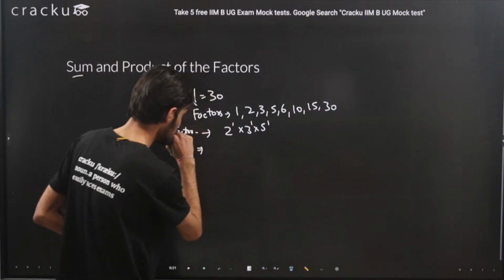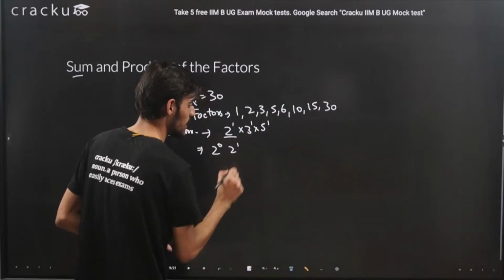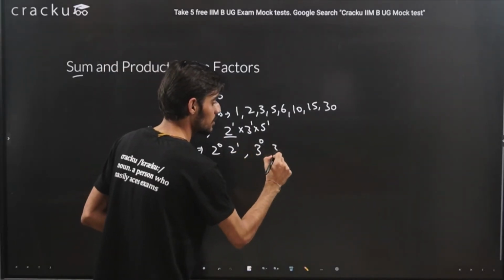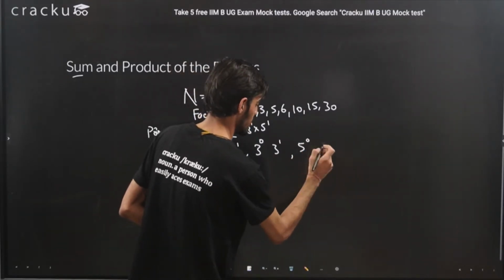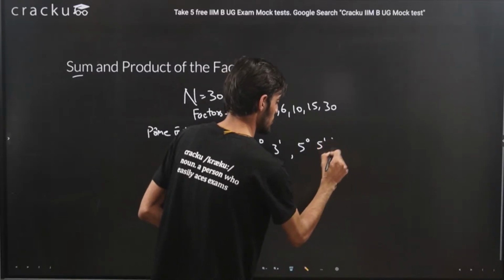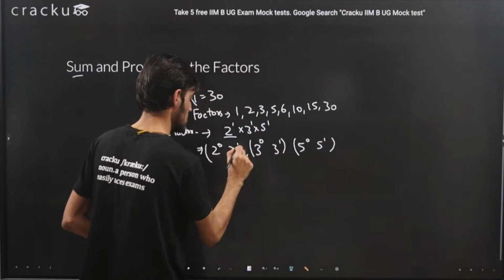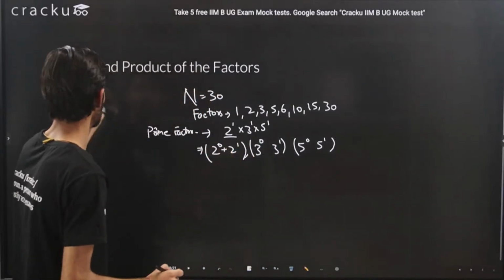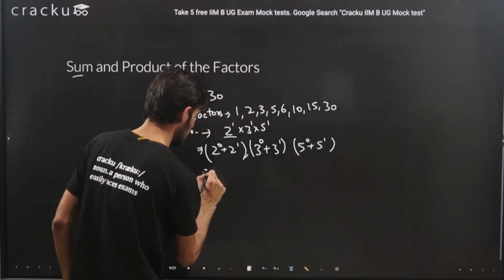Okay, so starting with this, that is 2 raised to the power 0 and 2 raised to the power 1. For 3 it is 3 raised to the power 0, 3 raised to the power 1, 5 raised to the power 0 and 5 raised to the power 1. So these are the 5. So you can just add these things, because you need to find the sum of factors, you can just add these numbers and essentially you can multiply those numbers.